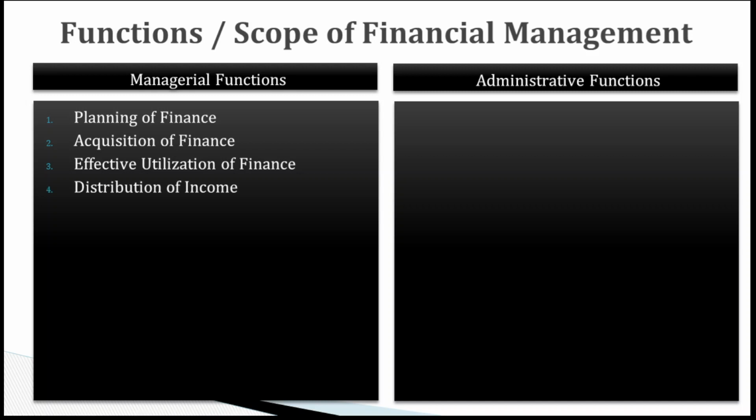Then the distribution of income, how much we need to decide how much we need to distribute to the shareholder in the form of dividend, and how much we need to retain in the business for the reinvestment purpose. Then the formation of financial policy, that is the cash or credit policy of a company.